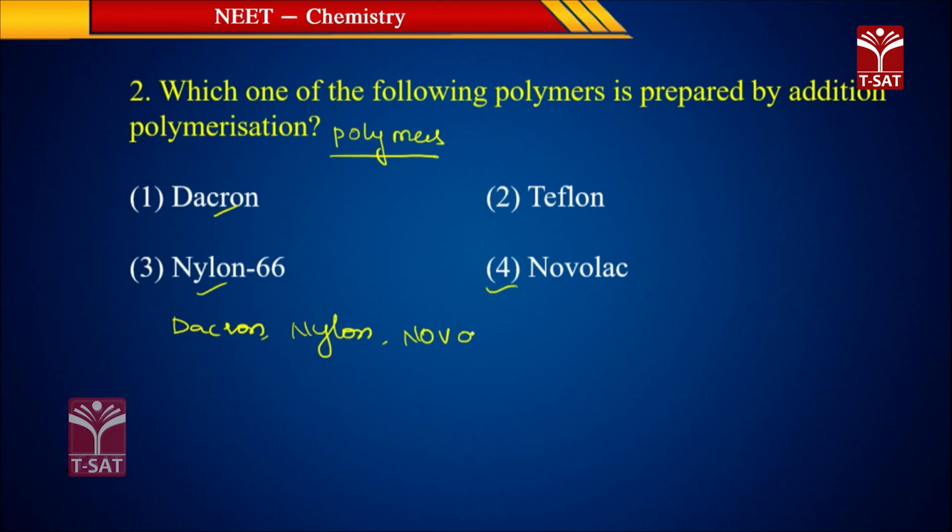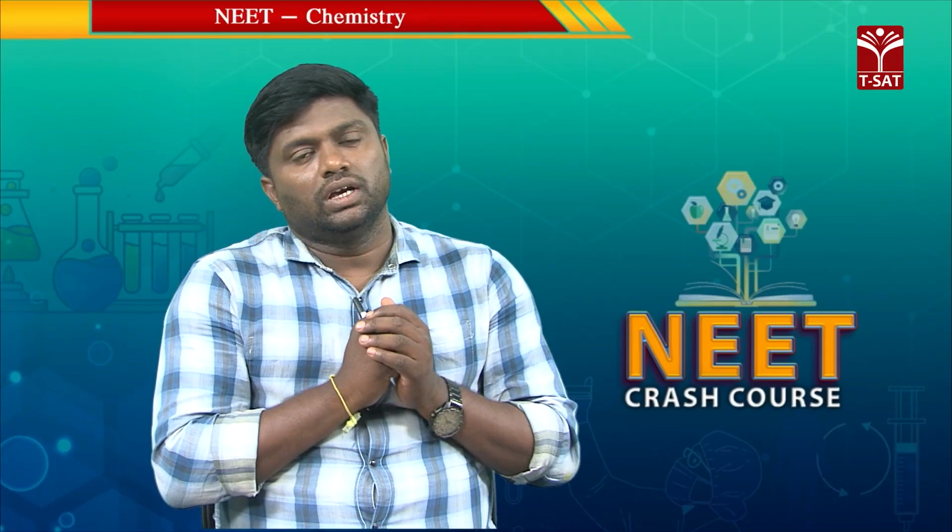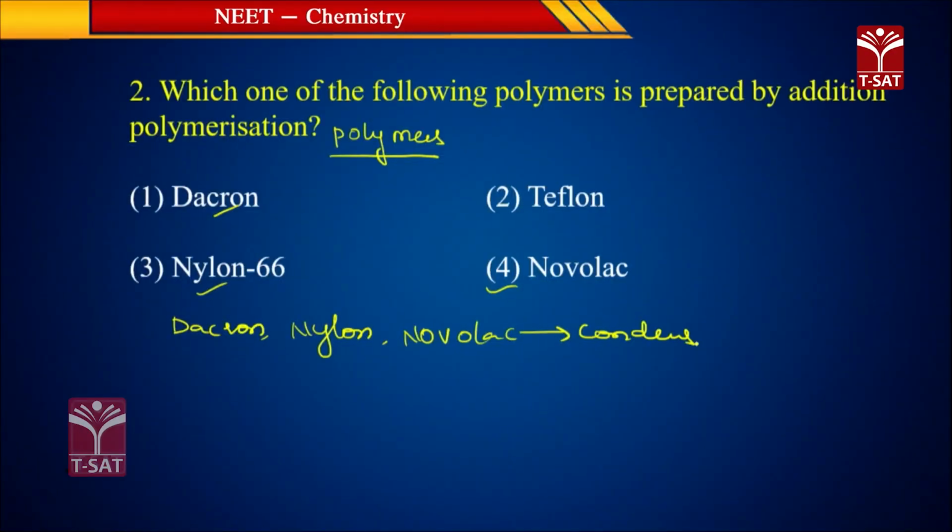All these polymers are formed by the condensation polymerization of their monomers. These polymers have some monomers; their monomers get condensed and we get the polymer, and this type of polymerization is called condensation polymerization. So here the polymerization that we got is condensation polymerization, right? But Teflon is an addition polymer.